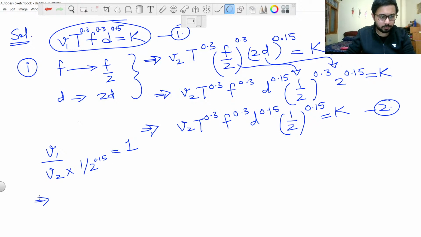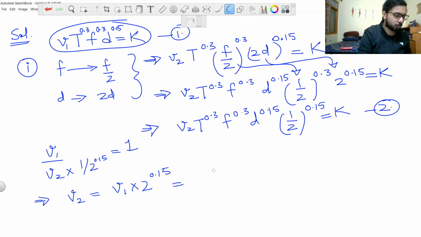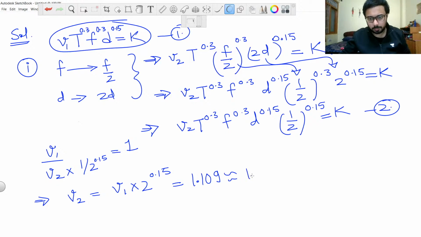And after that we will get v2 equal to v1 into 2 raised to the power 0.15. What will be the value of 2 raised to the power 0.15 now? It is 1.109. So let us take it as 1.11 v1.